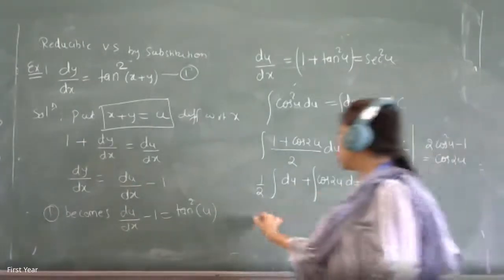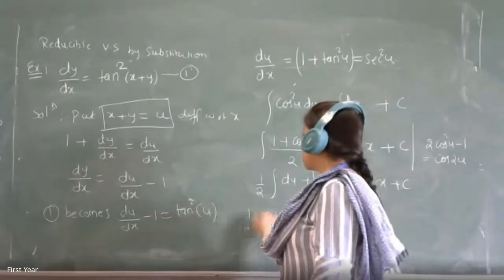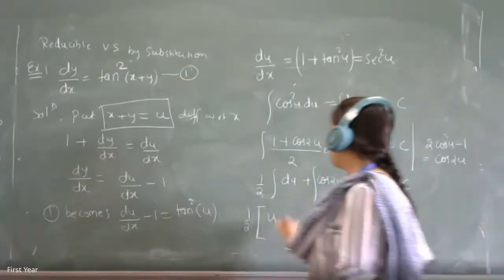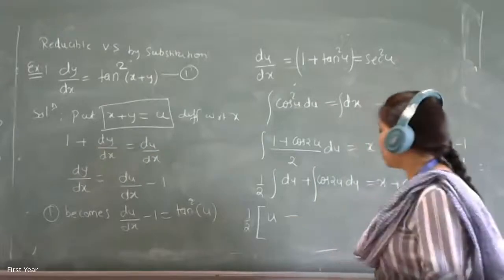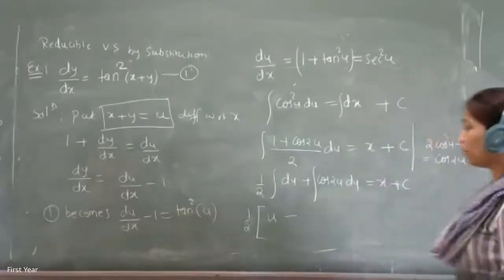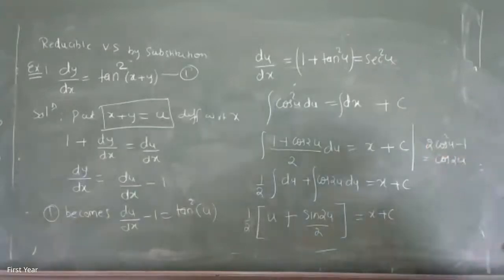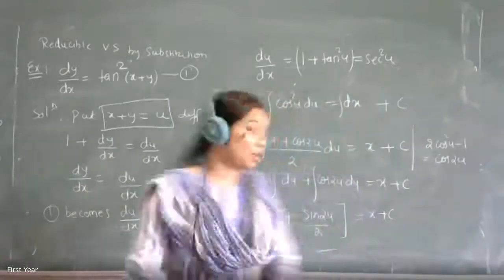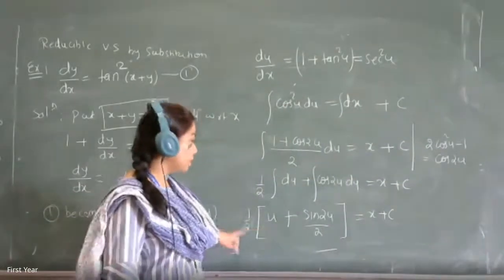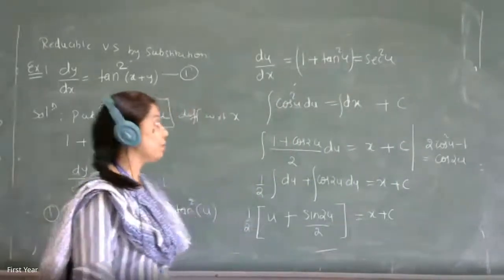That is half into the integration of du, which is u, plus what is the integration of cos 2u? Sin 2u by 2. Correct. Is equal to x plus c. Now two things you have to do: you have to back substitute the value of u. Before that, see whether you can remove this 2, so that this 2 will go that side and you will be able to simplify it easily.